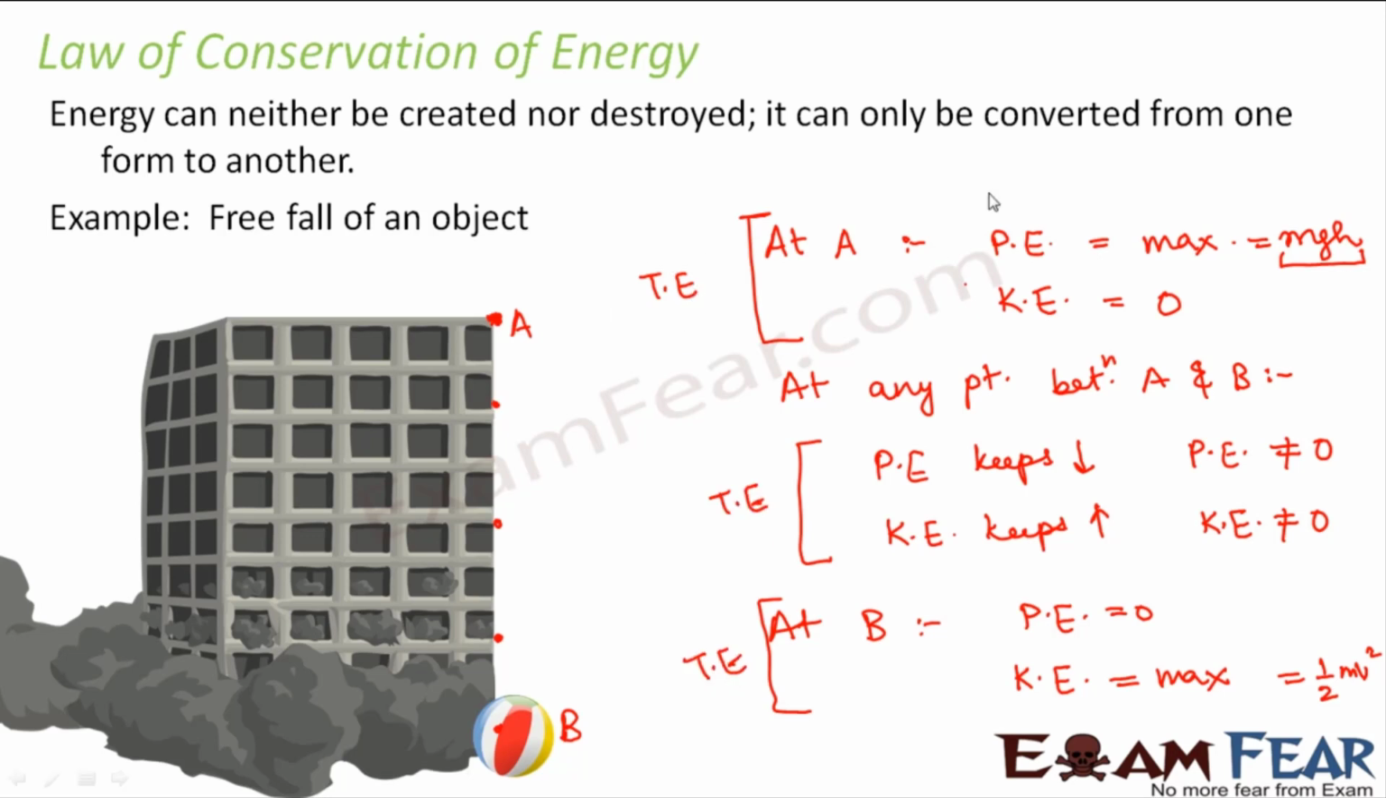Sometimes the total energy was entirely potential, sometimes the total energy was entirely kinetic, sometimes the total energy was partly potential and partly kinetic. So in this case the potential energy of the ball gradually gets converted into kinetic energy by the time it reaches the ground. Throughout, we can say that the total energy of the object, mgh plus half mv square, remains constant. So kinetic energy plus potential energy remains constant. Right? So you now understand what is the law of conservation of energy.